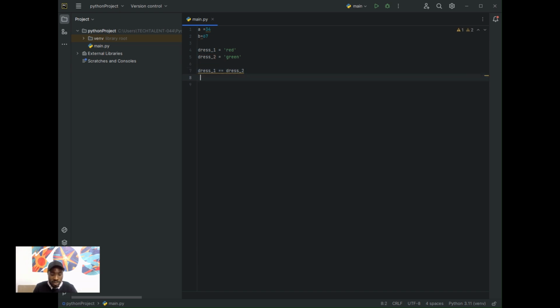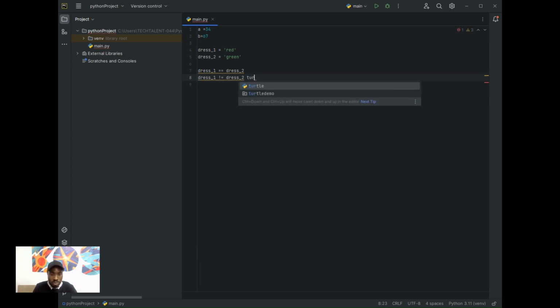Now, what if I say dress one not equal to dress two? This is how we write not equal to in Python. Here I'm going to get a true.